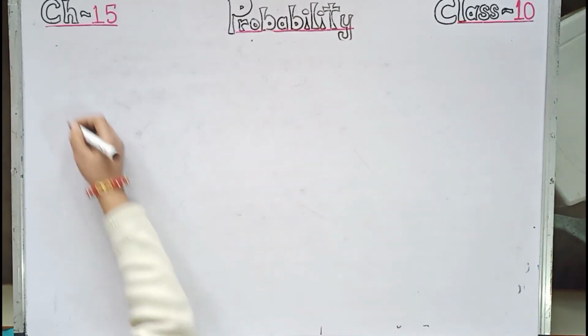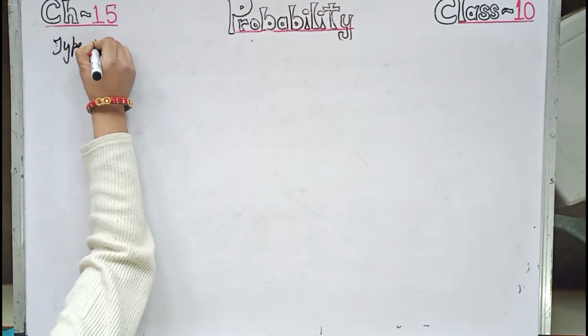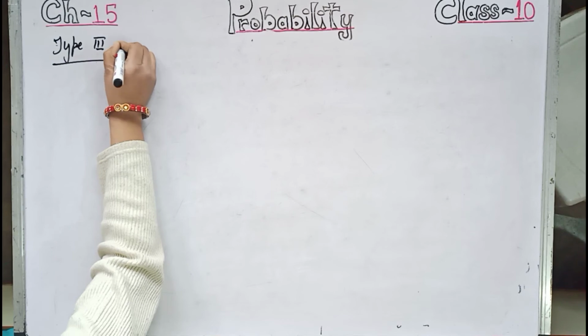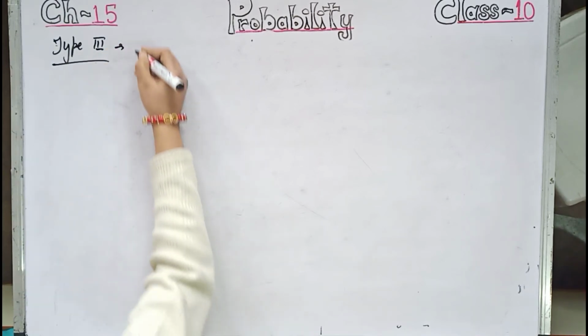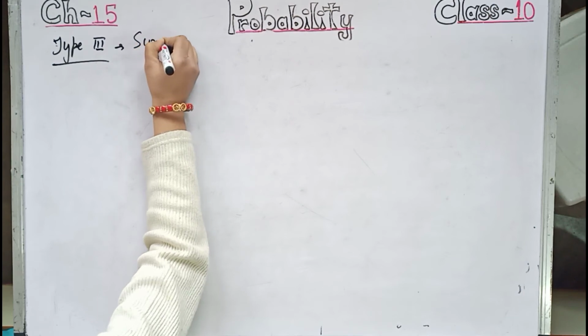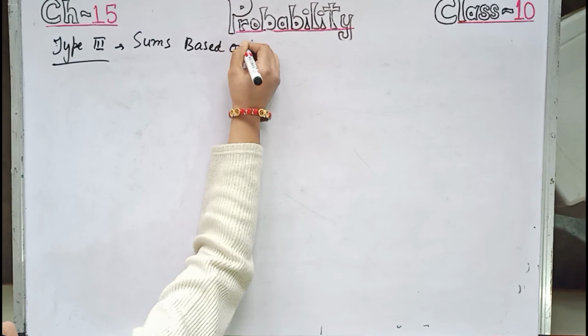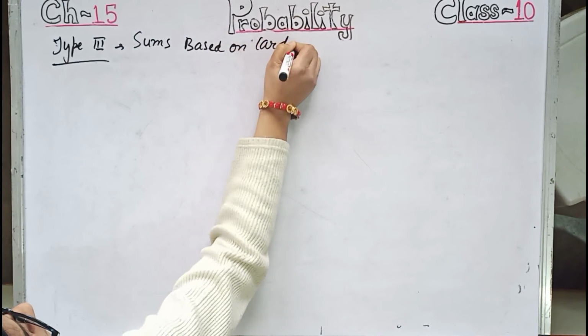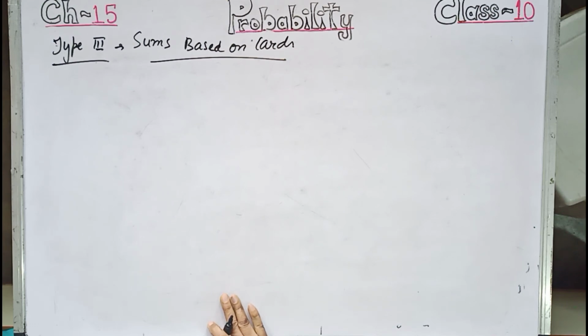Now type 3. Type 3, the sums based on cards. The format of the cards, or the concept of the cards, I have already taught. So let us do one sum.